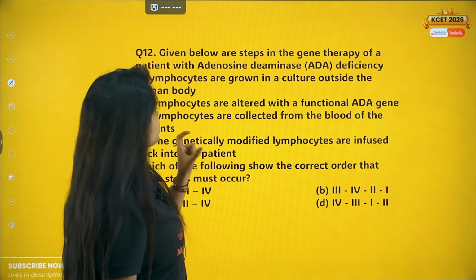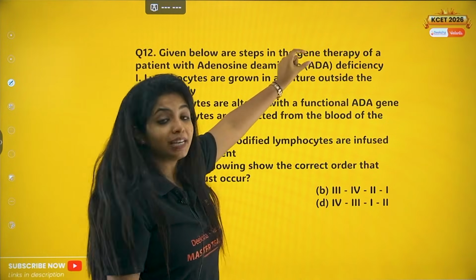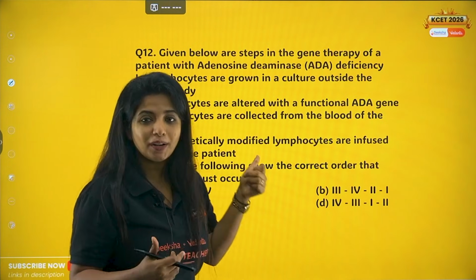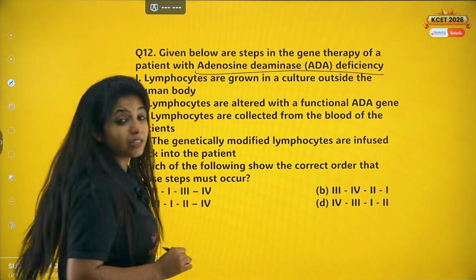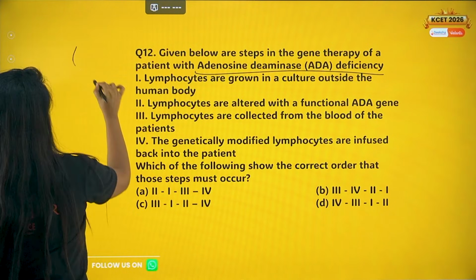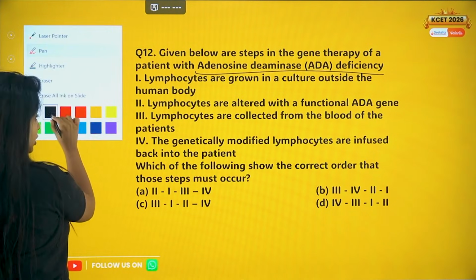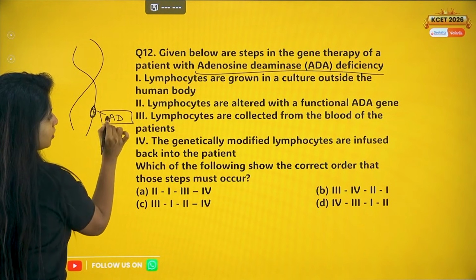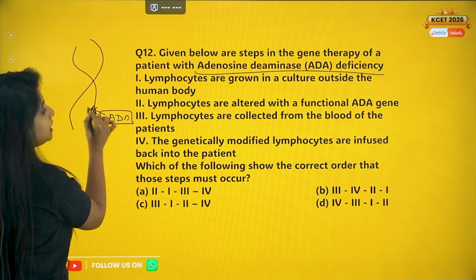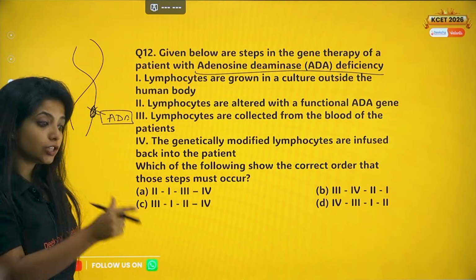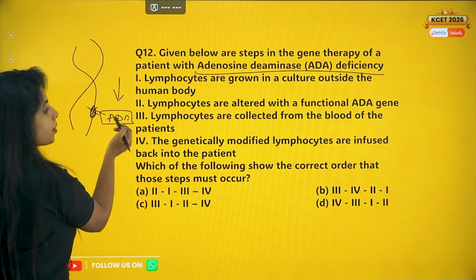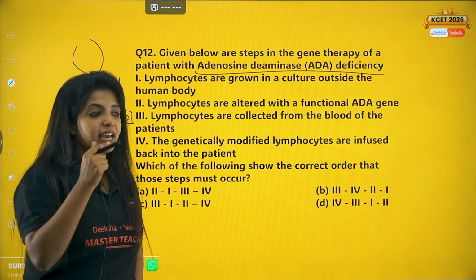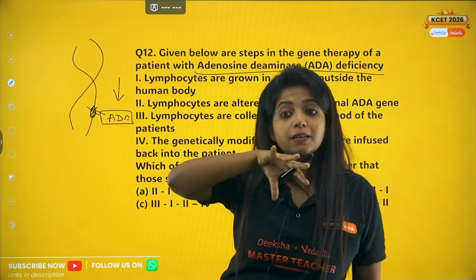Given below are steps in the gene therapy of a patient with adenosine deaminase deficiency. So gene therapy is given to patients with some deficiency of a gene. So what is this particular thing? Let me tell you first. Adenosine deaminase deficiency is caused because the gene coding for this particular enzyme, that is adenosine deaminase, is basically deleted. It is not there. Now when a gene is not there, obviously you cannot expect the product to be formed, that is ADA, adenosine deaminase. And why do you think this product is important for the cell? So basically ADA is there to remove the toxic substances from the cell.